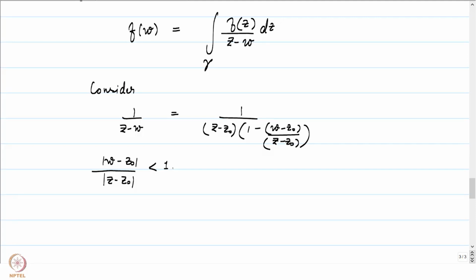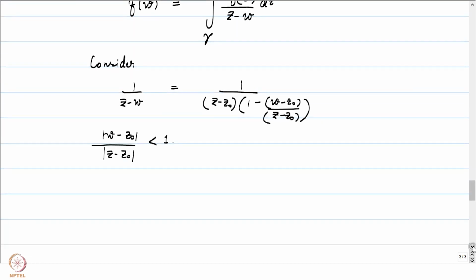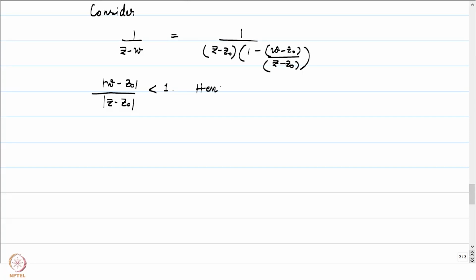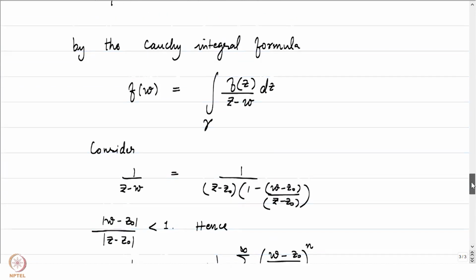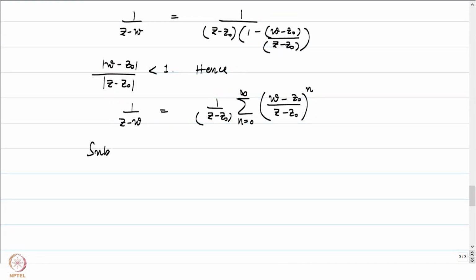So this entire ratio is less than 1, and we can write the geometric power series expansion here to conclude 1 by (z − w) is equal to 1 by (z − z0) times summation ((w − z0) by (z − z0))^n, where n is equal to 0 to infinity. So this is precisely the geometric series expansion that we have, and by substituting it in star,